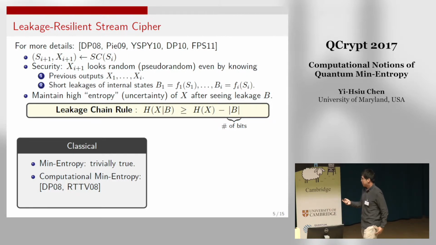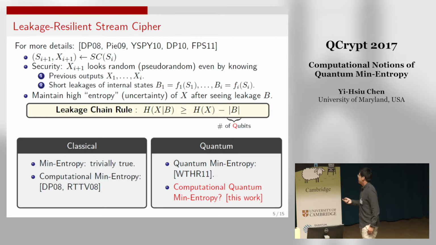As I mentioned about our motivation, we would like to consider the quantum leakage B. In the quantum case, if we consider quantum min-entropy, the leakage chain rule also holds. So our main question is: what about computational quantum min-entropy?